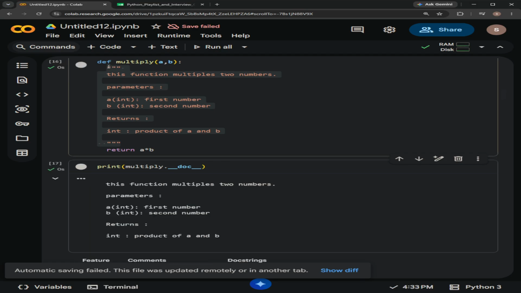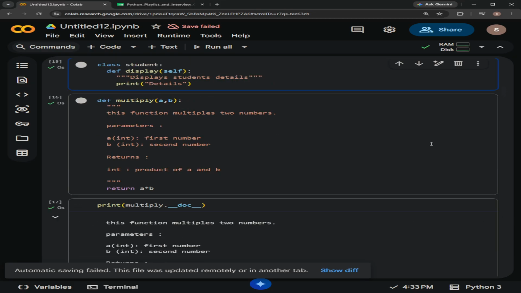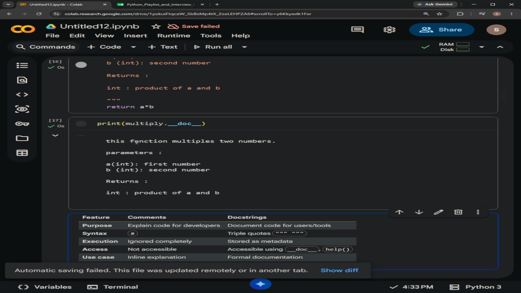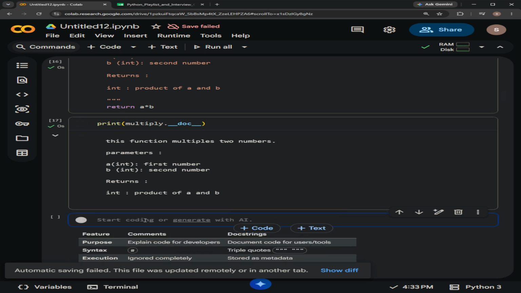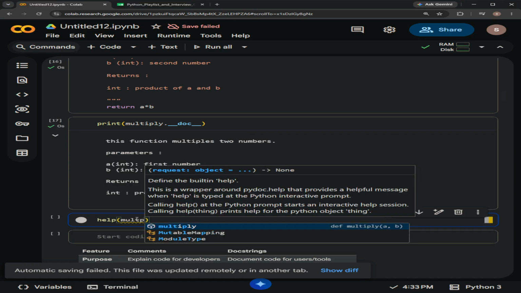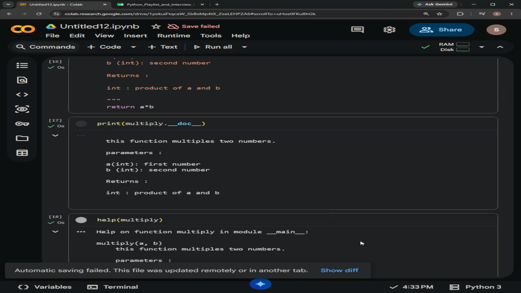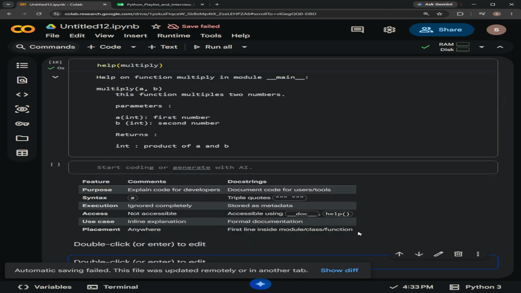And see, all the docstring we have defined under the function multiply is displayed here. And one more way we can do it is using help. We can give help with the multiply function name. This is one more way we can get the docstring here.